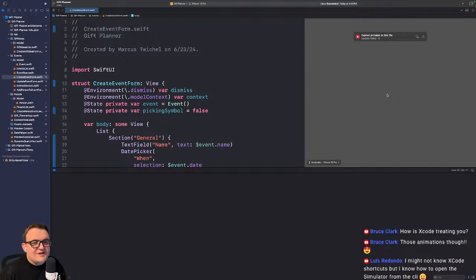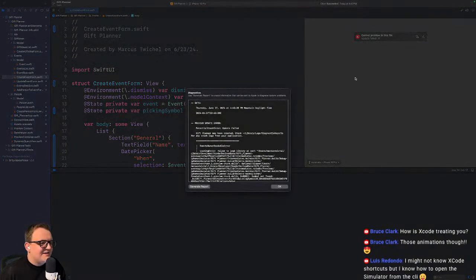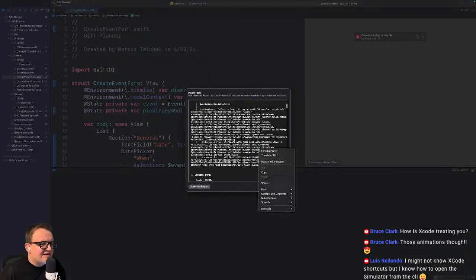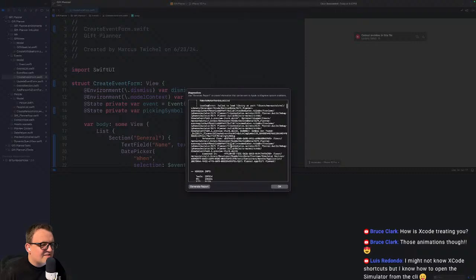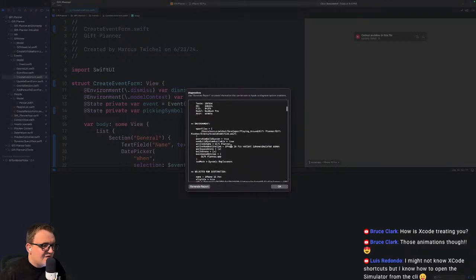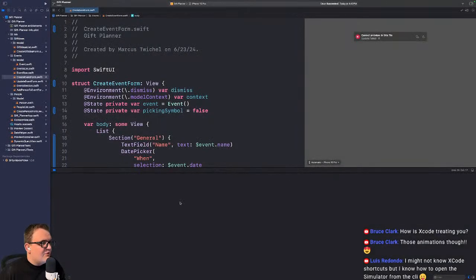All right, what do we got? Nothing. Are you kidding me? Remote update failed. Is there anything else? Failed to load some library. Yeah, this is impossible to dig into. What's even the problem? Create event form.swift, that's the open file. Oh, that just means that's the file I'm previewing. Okay, I'll remove it. Look, it wasn't hard to add. I can get rid of it too.